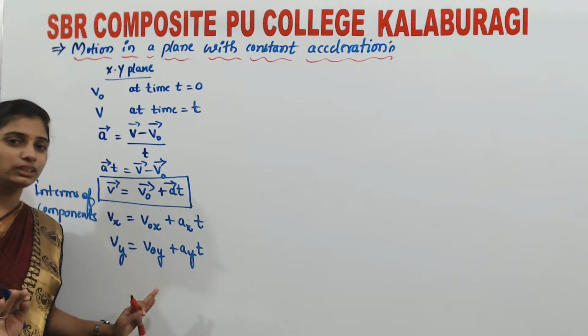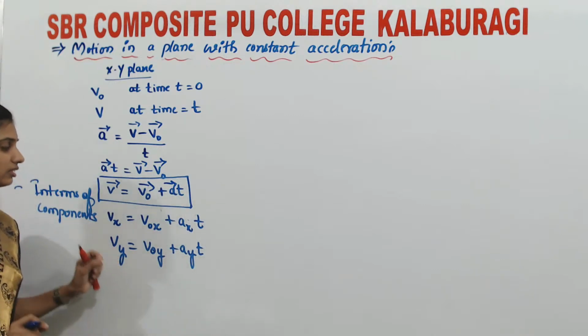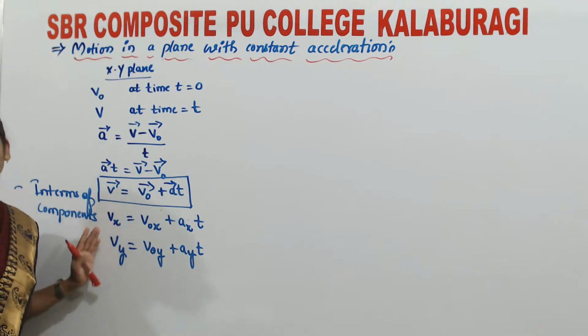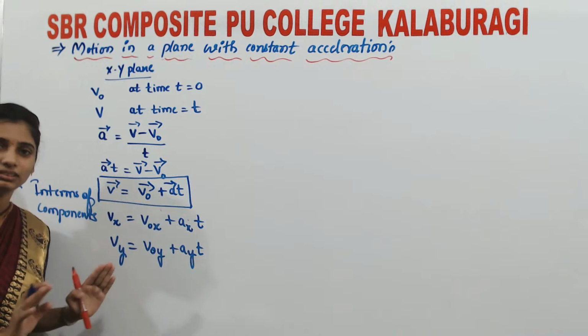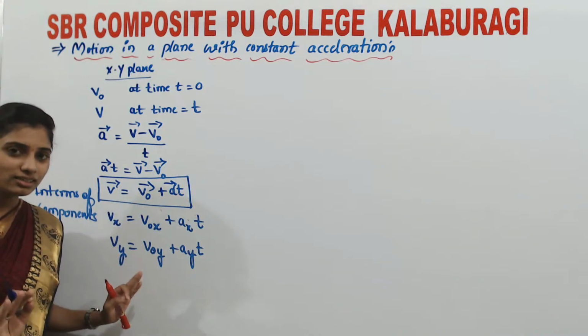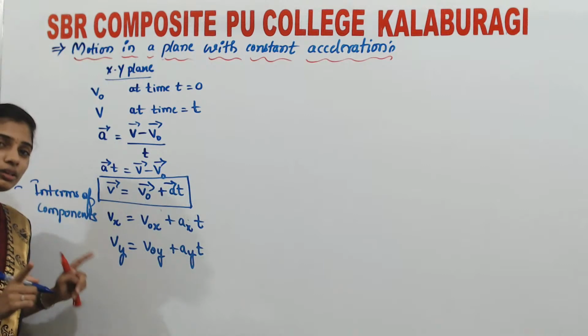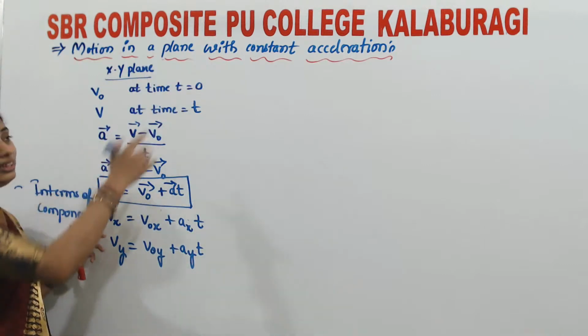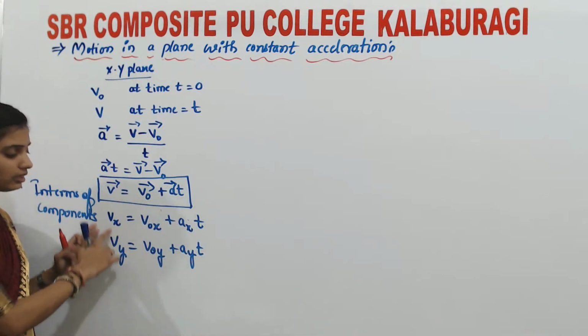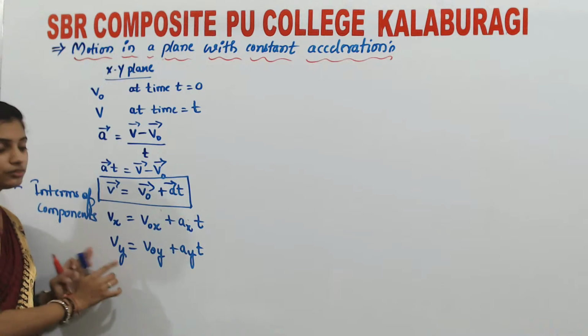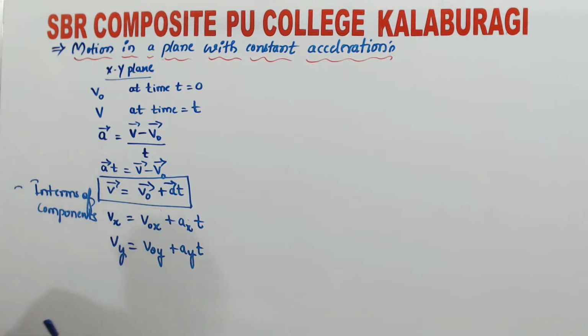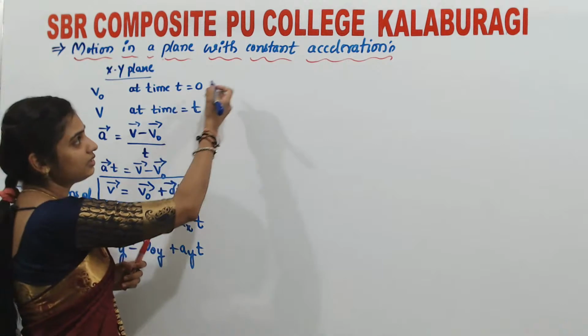Nothing I did over here, I have just written the velocity vector in terms of x and y components. So we are studying motion of a body in 2 dimensions, and I have given the velocity, when the acceleration is constant, as x and y components. This is what we have about the velocity by taking acceleration constant.